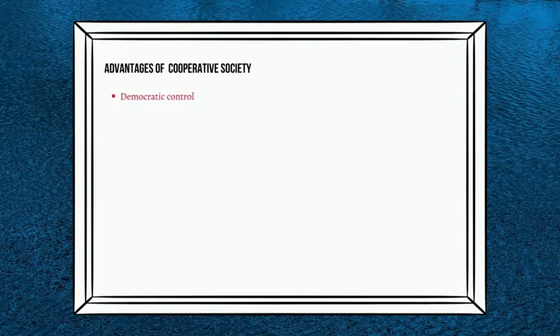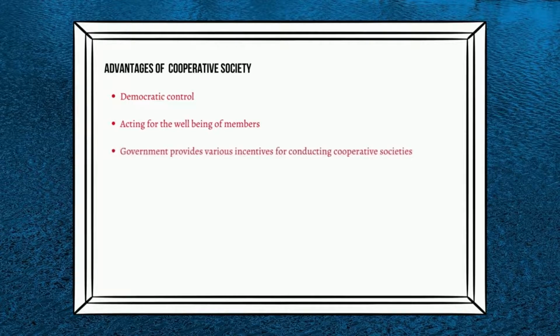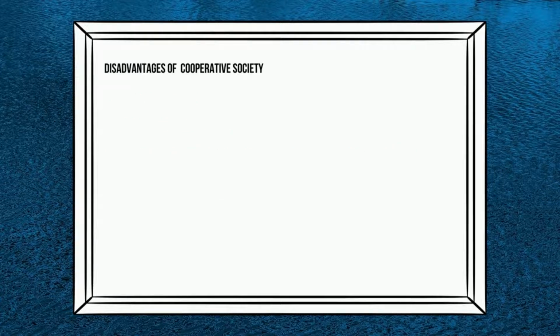Democratic control is an advantage. Board of directors can be elected and decisions will be taken based on the consent of the majority of members. Acting for the well-being of members. Since cooperative societies are established with common goals, it will carry out its operations emphasizing the social responsibility and equity to all. Government provides various incentives for conducting cooperative societies. Shared economic benefits. Excess profit earned through the business activities of a cooperative society will be distributed among the members in different forms. Okay, then what are the disadvantages of cooperative societies?